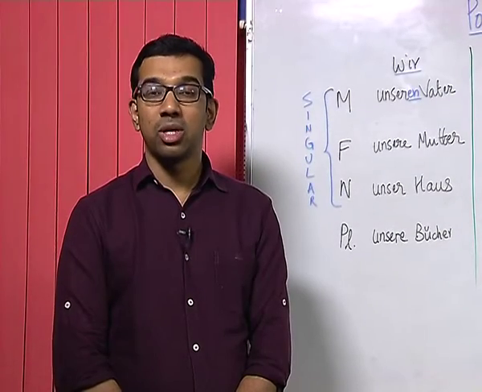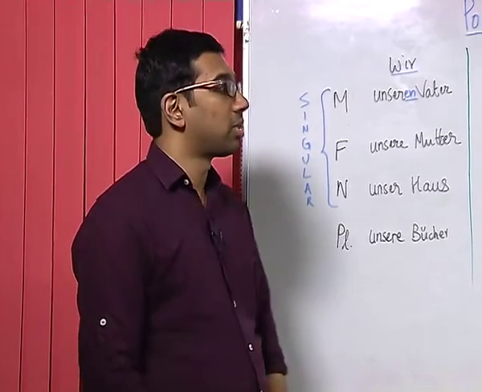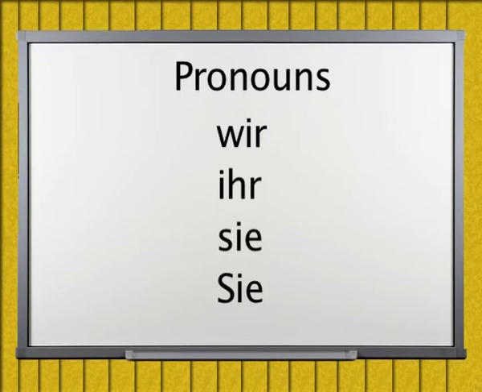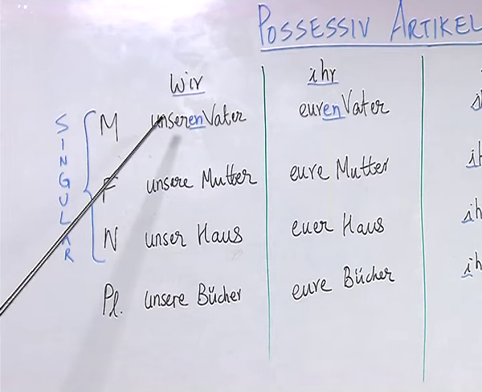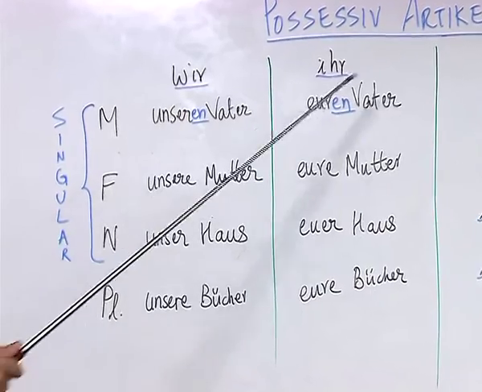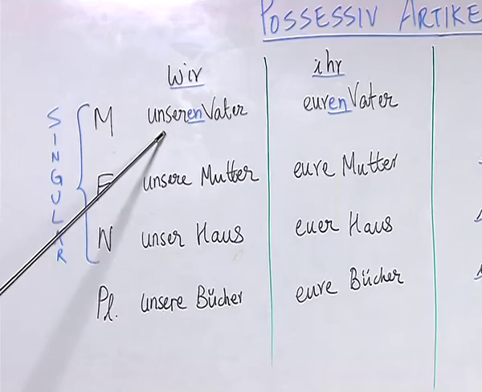Now, let us look at the possessive article with plural pronouns in accusative. You are already familiar with these pronouns wir, ihr, sie, Sie. Now, what is the change happening here? For the pronouns wir, ihr, sie, Sie, the change, if you can see, is only happening for the masculine article.